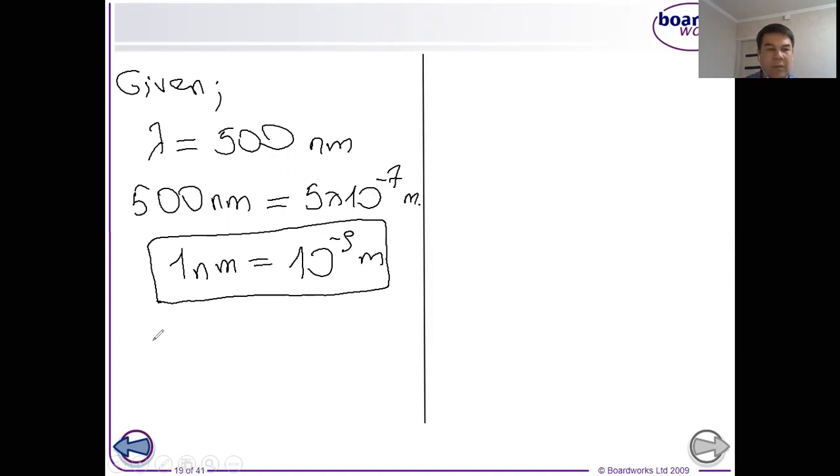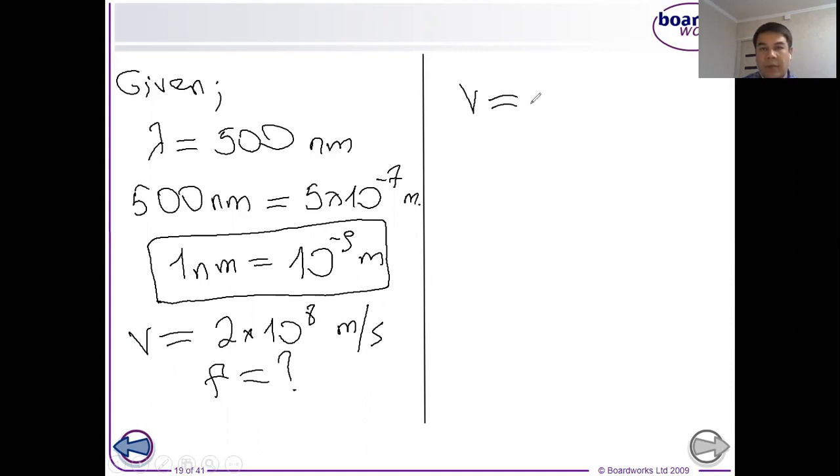Then we have velocity. So velocity is equal to 2 times 10 to the power of 8 meter per second. We have to find frequency, so we don't know frequency. So let's write the formula. V is equal to wavelength times frequency. So we have to find frequency. Frequency is equal to velocity over wavelength.